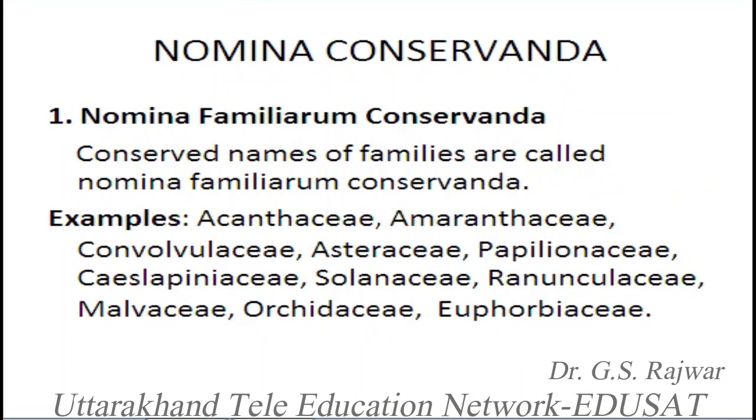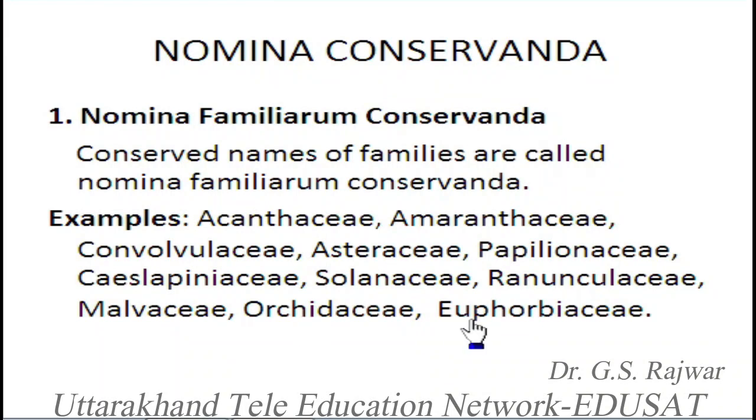The conserved names of families are called nomina familiarum conservanda. For example, almost most of the families of the plant kingdom, rather we can say angiosperms, are now in the conserved list.